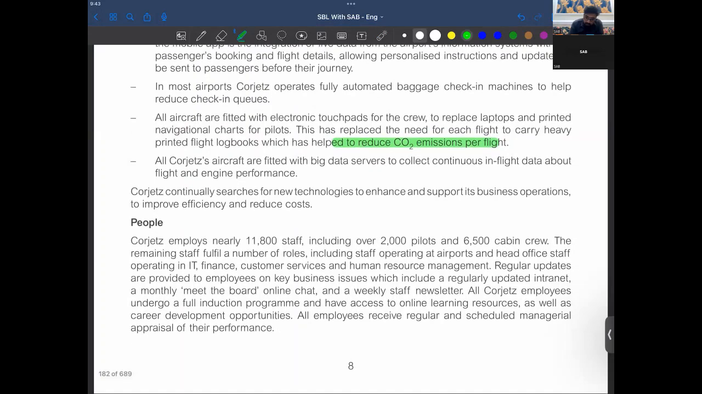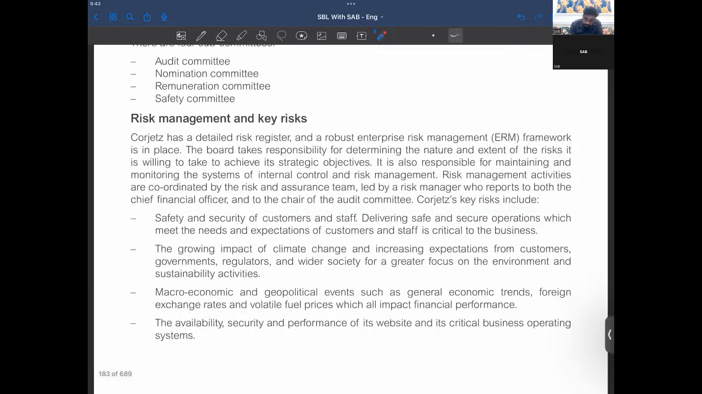All Gorgeous aircrafts are fitted with big data servers to collect continuous in-flight data. So they have got enough information, but then there can be confidentiality issues, right? There can be confidentiality issues.